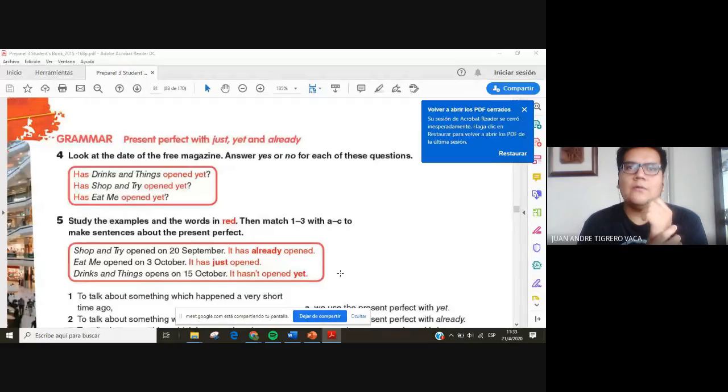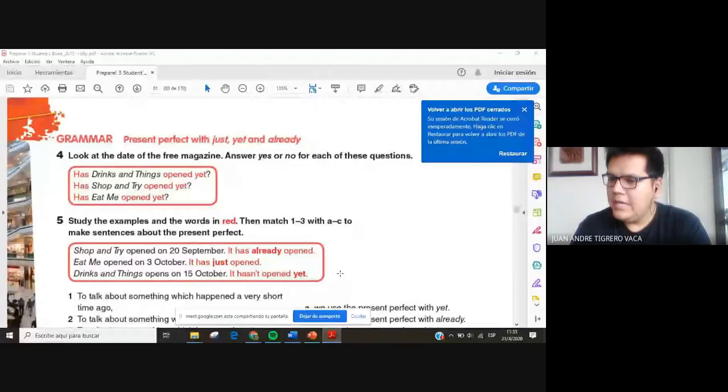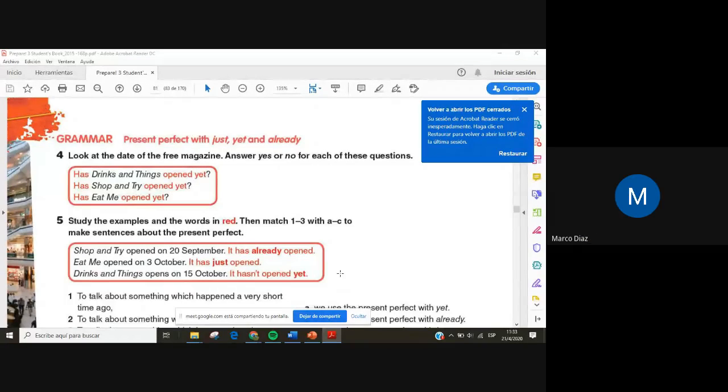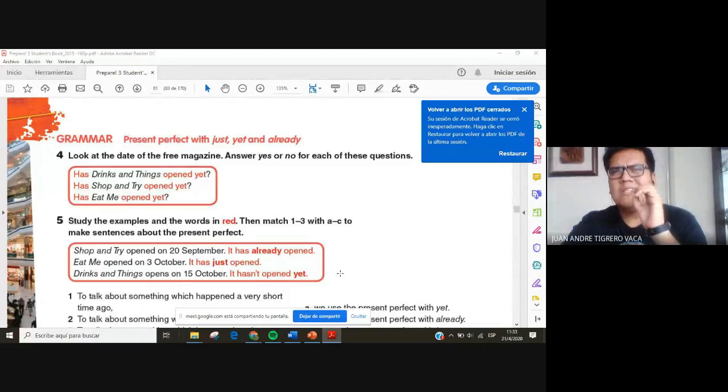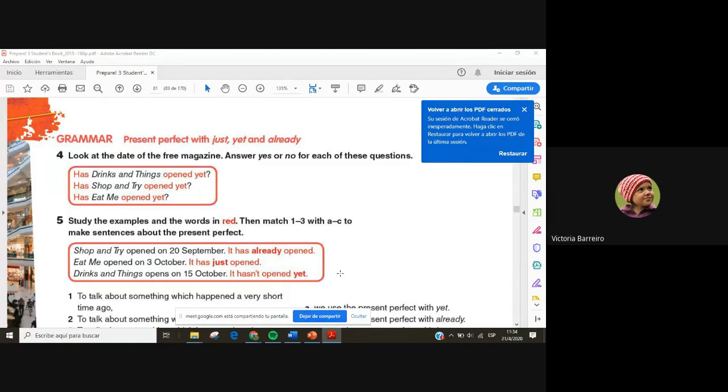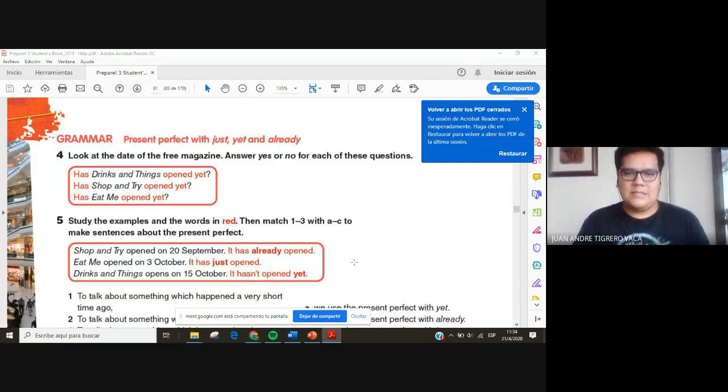Then what's the next thing that you need from the present perfect? What is the next thing after the auxiliary verb? A verb. In what tense? Remember, it was a type of past, but not the regular past. It is a past participle. Yes, thank you. Past participle, and then comes the complement. Okay, so that's the very simple and easy way to use the present perfect.